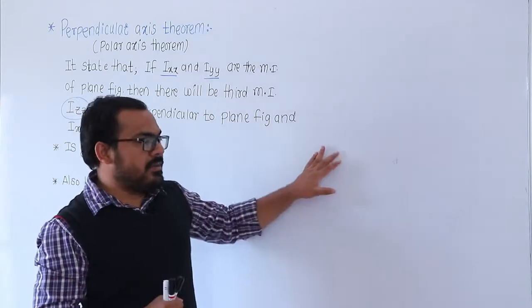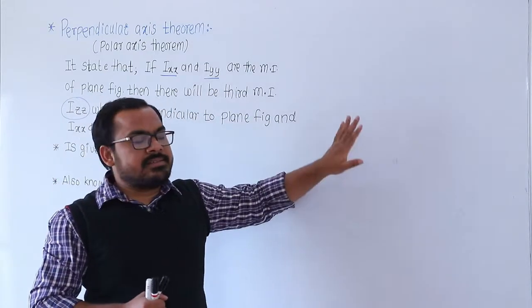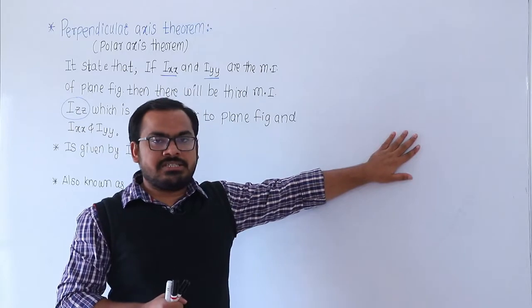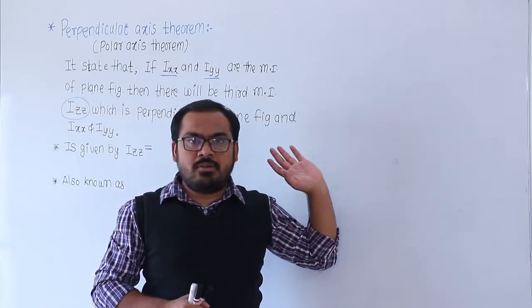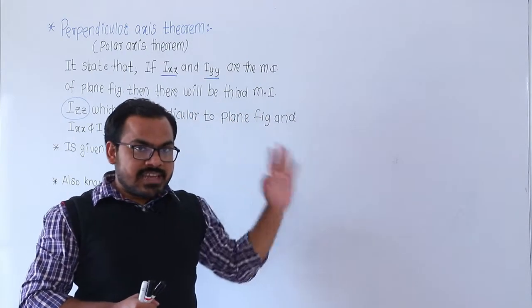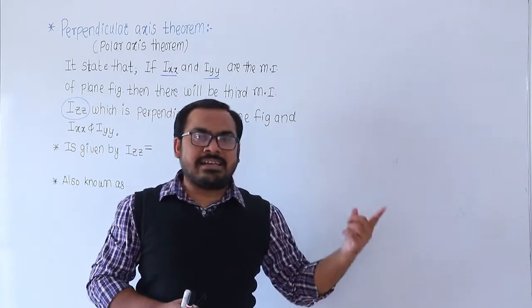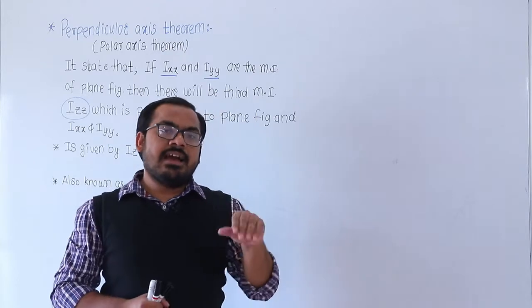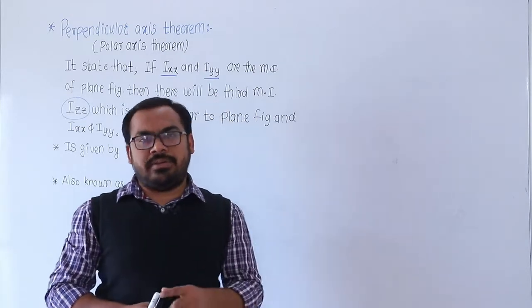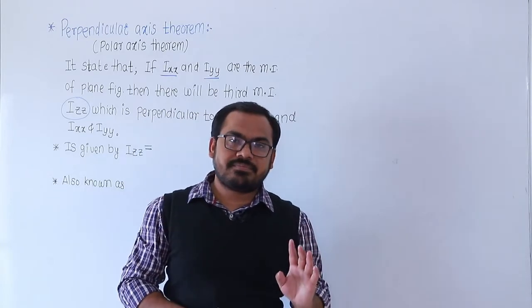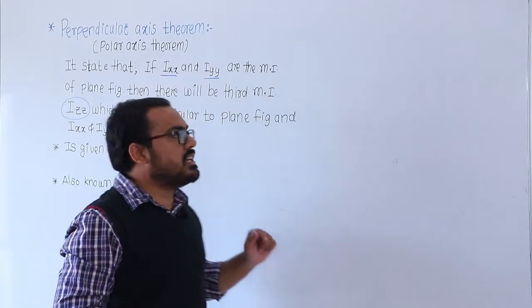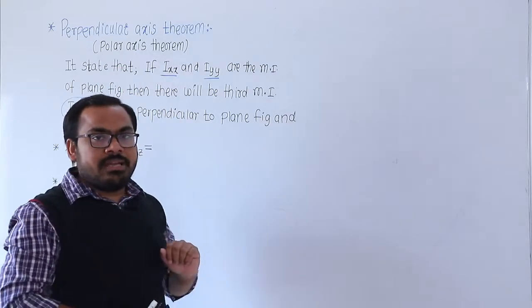So for the same plane figure there is a third axis, that is the zz axis, and about that axis there is a moment of inertia and that moment of inertia is the Izz. And again that moment of inertia is known as the polar moment of inertia.